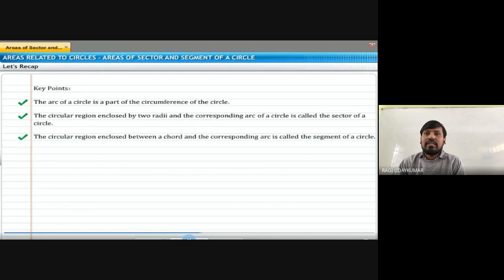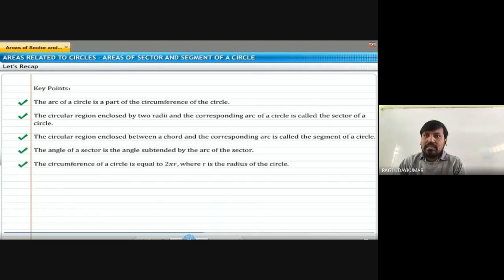A circular region enclosed between the chord and the corresponding arc is called a segment of the circle. The angle of the sector is the angle subtended by the arc of the sector, and the circumference of the circle is 2 pi r, where r is the radius of the circle.